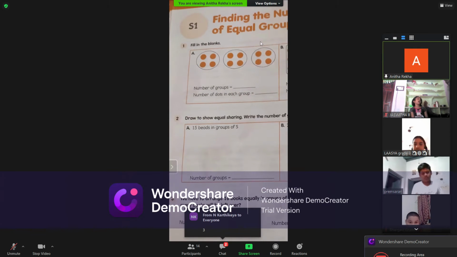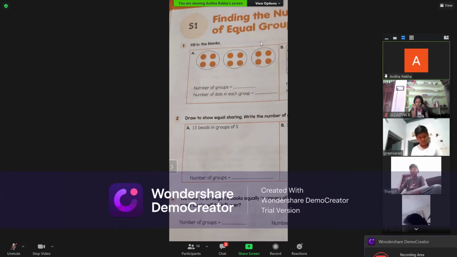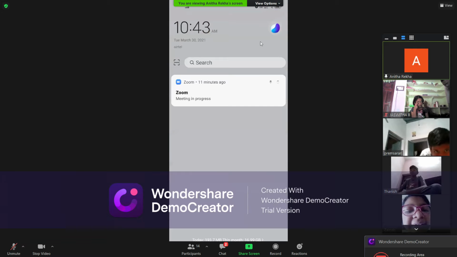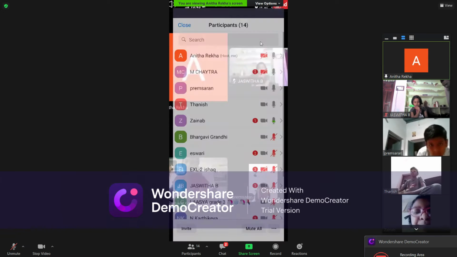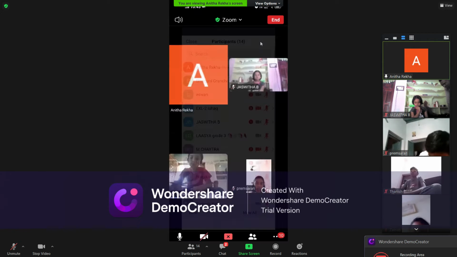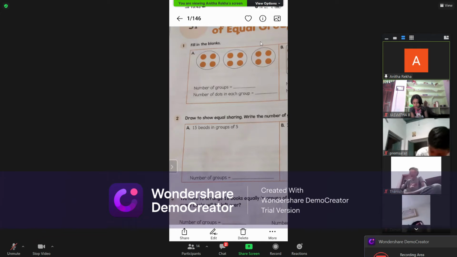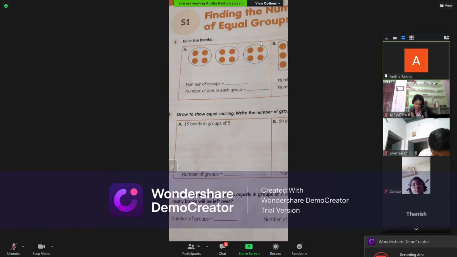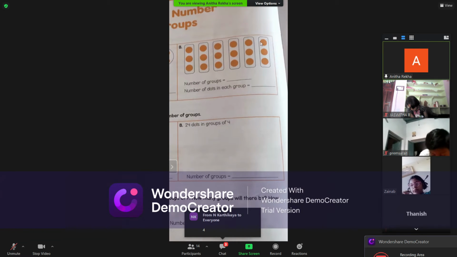And the second question, see number of dots in each group. Each means how many? Zainab completed the first question. Quiet, Zainab. So number of dots in each group. Can you tell me in one group how many dots are there? 4. Very good. Come to the question B.